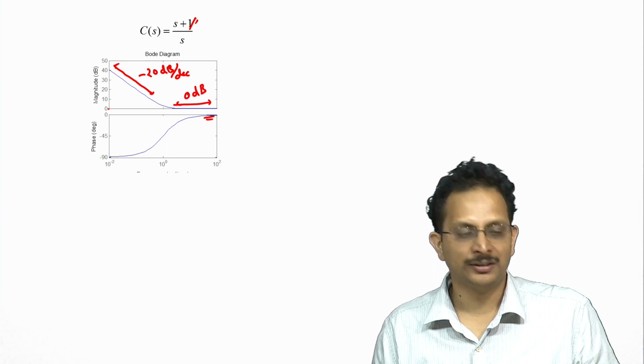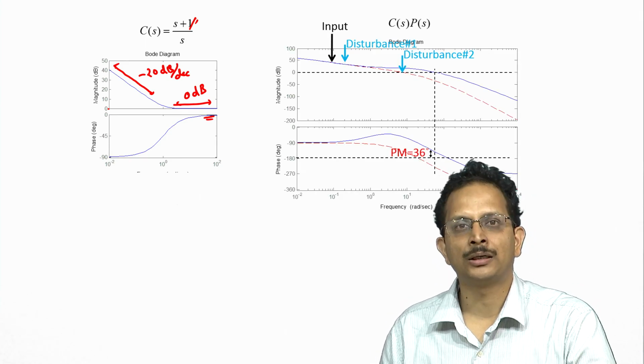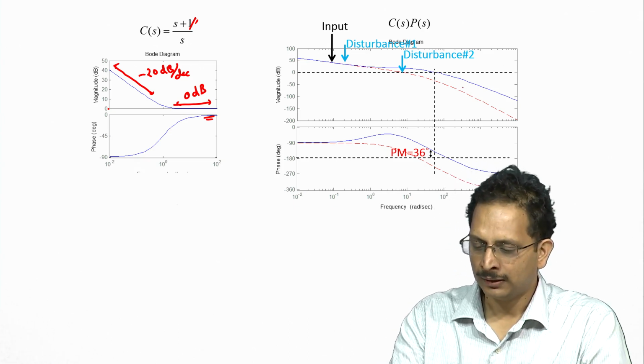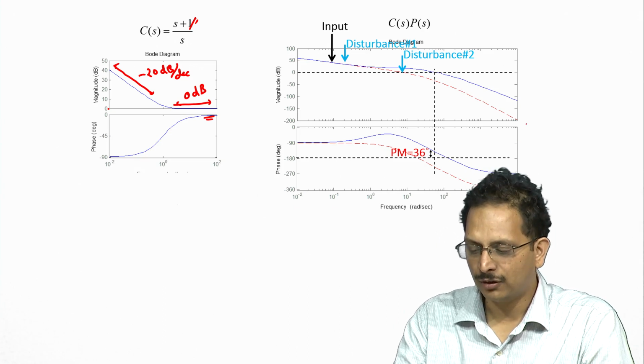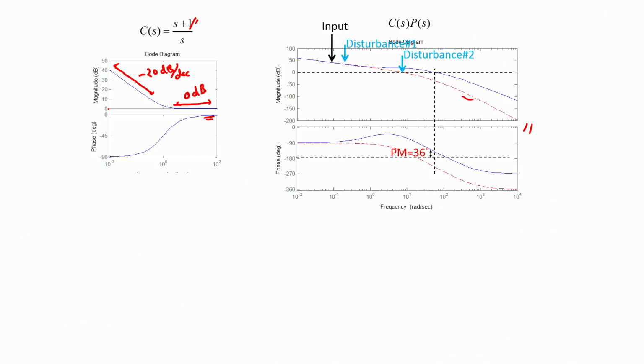So if we were to plot the Bode plot of the overall open loop system, namely that of the plant and the new controller, the PI controller, it has been done on this graph on the right. What I have shown in this red dashed curve is the Bode plot of just an integrator cascaded with the plant. What is shown by the blue curve here is the Bode plot of the new controller, namely the PI controller cascaded with that of the plant.